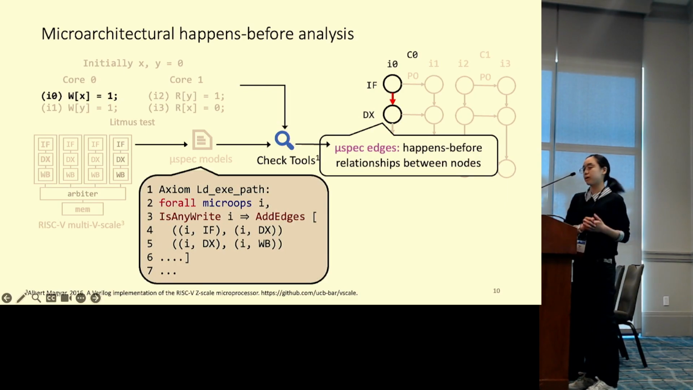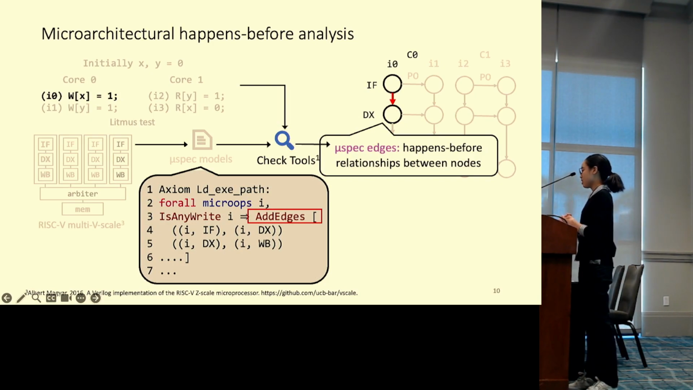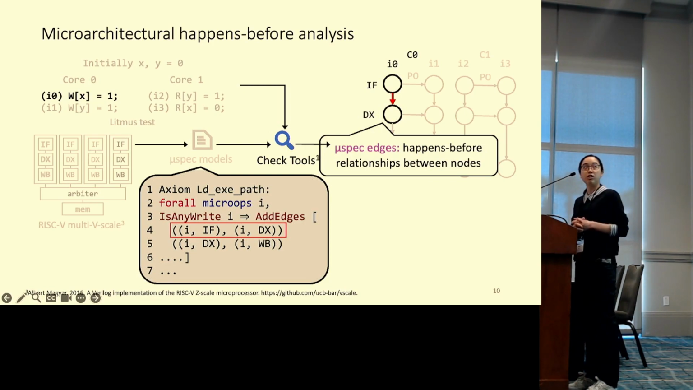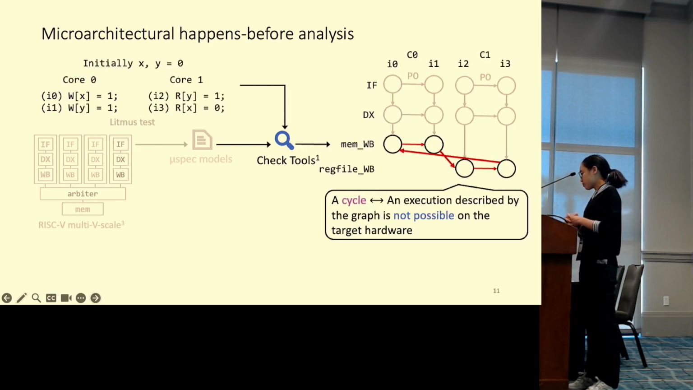And it is the microarchitecture model that decides its nodes and edges. For example, this particular axiom uses the AddEdge construct to describe a set of happens-before relations for all the write operations on this particular hardware. One of them says the store operation always updates the instruction fetch stage before it updates the DX stage, which instantiates the two nodes and edges on the right.